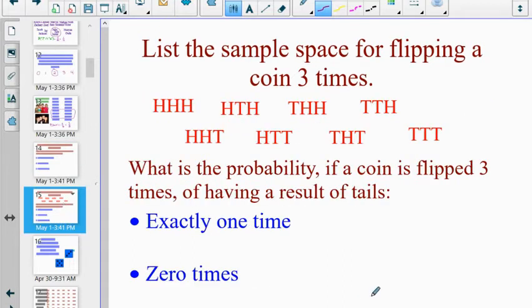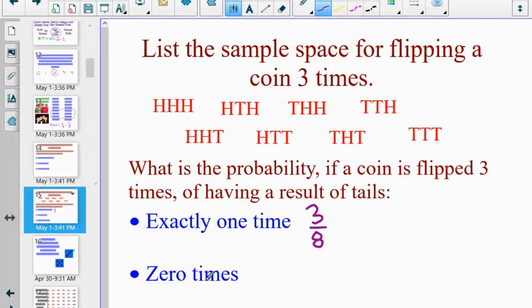I've got them all listed out to save myself time in this video. These are the 8 possible outcomes. 2 times 2 times 2, if you want to look at the fundamental counting principle. And once I've got the sample space listed out, answering these questions should be pretty easy. Exactly 1 time, let's see, I count this one here, and this one. I think all the rest of them have either too few tails or too many tails. So 1, 2, 3 out of the 8 possibilities of getting exactly 1 coin flip of tails.